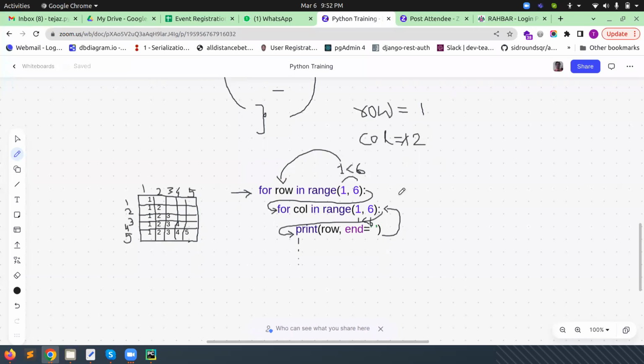So 2 is less than 6. Now the value will be changed here to 2. 2 is less than 6 is true. So again it's coming in this row, and because in the row variable the value available is 1, it will print 1. Okay. So in this way it's printing.